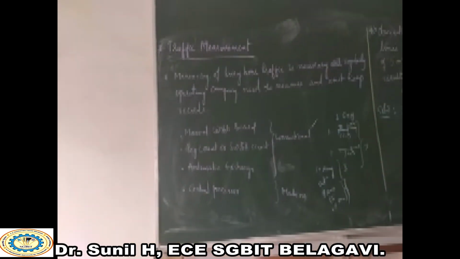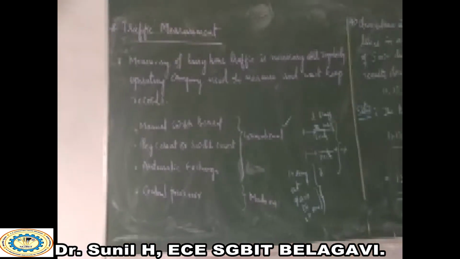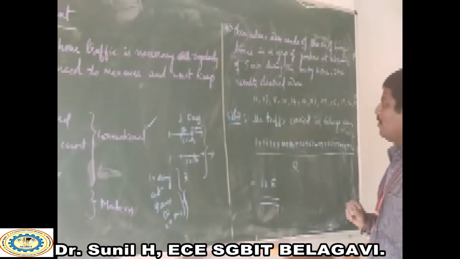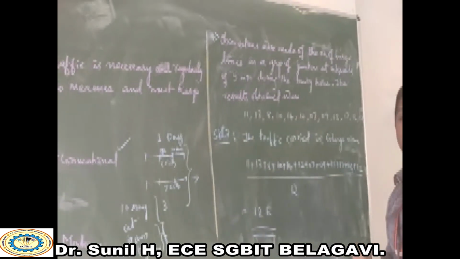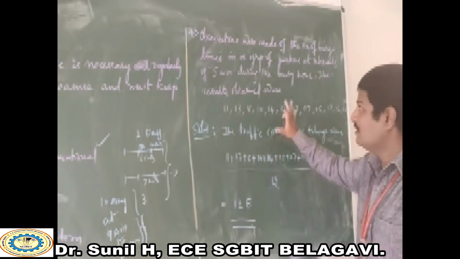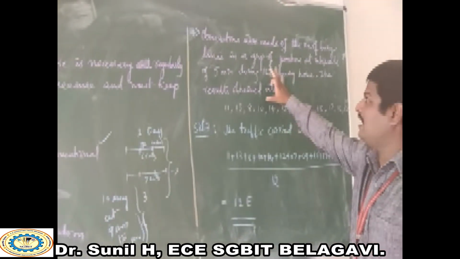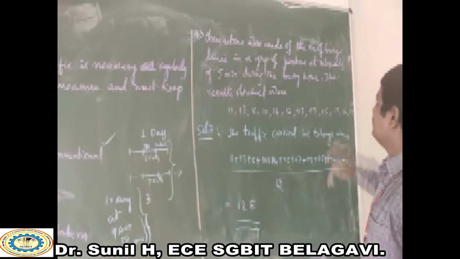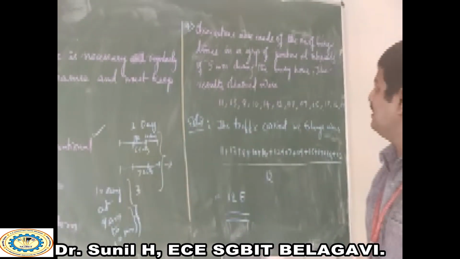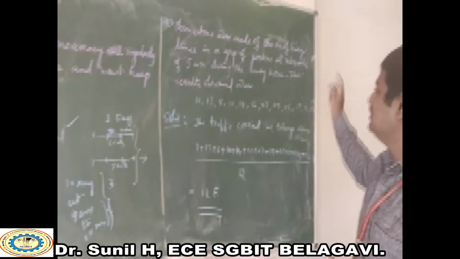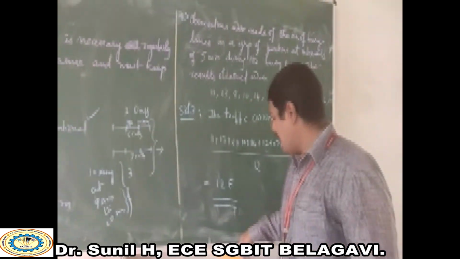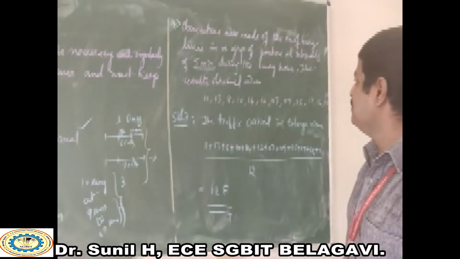Okay. Now, we have one more problem to solve how many calls there are and how the traffic is going to be carried. The problem statement says that observations were made of the number of busy lines in a group of junctions at intervals of 5 minutes during the busy hour.